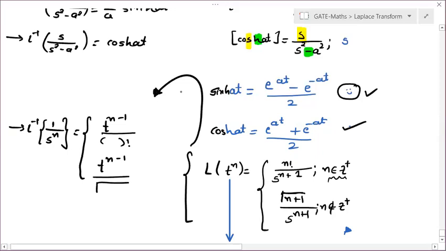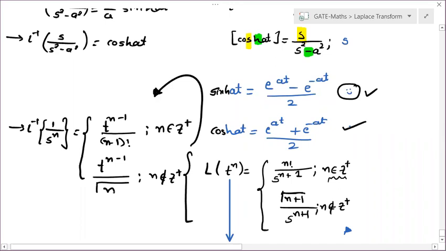For which conditions are we taking factorial? For positive integers, that is, natural numbers. And for which values are we taking the gamma function? When they are not positive integers, or natural numbers. And observe here, for the power of t and the factorial, at both places n is the same. So if the power of t is n minus 1, the factorial is n minus 1. And the power of s and the input of the gamma function are the same. Power of s is n, so the input of the gamma function will be n.